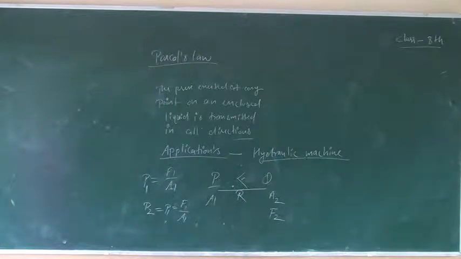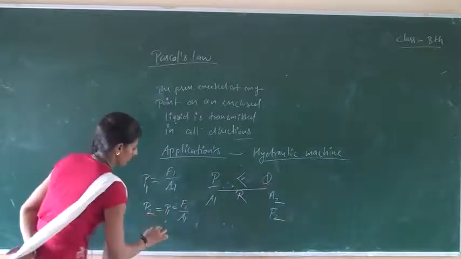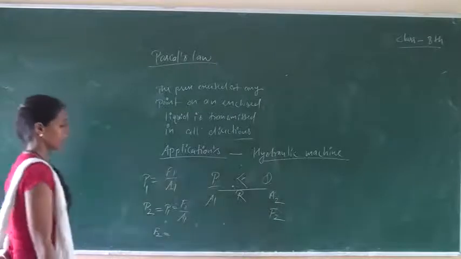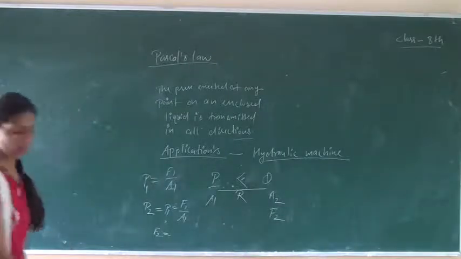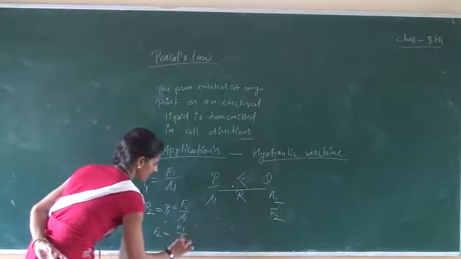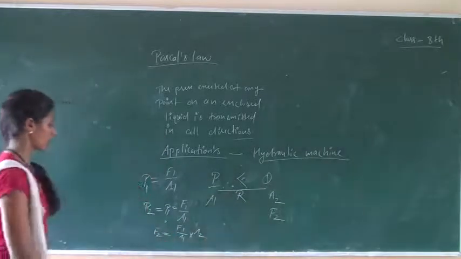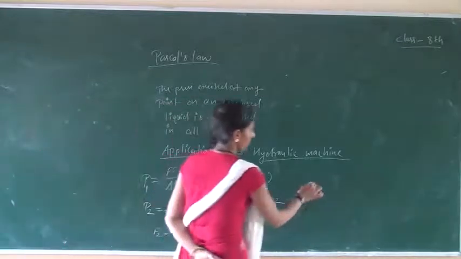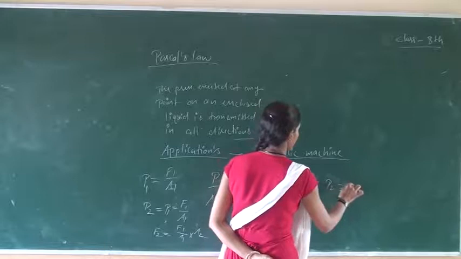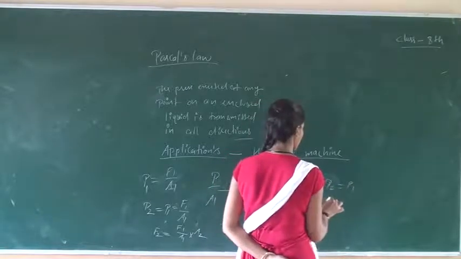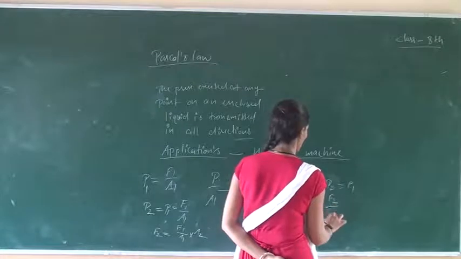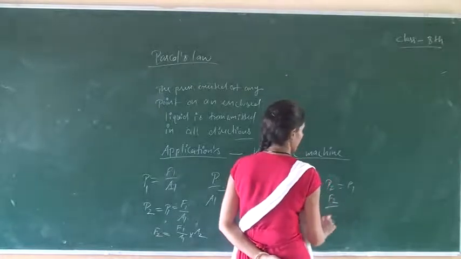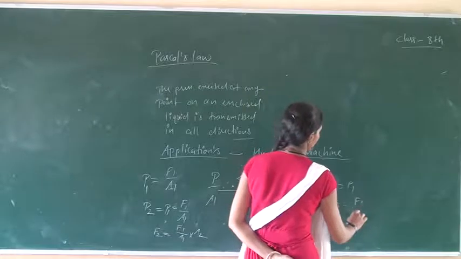Hence, the upward force exerted on piston B is F2 equals F1 upon A1 into A2, because P2 equals P1, so F2 upon A2 equals F1 upon A1.